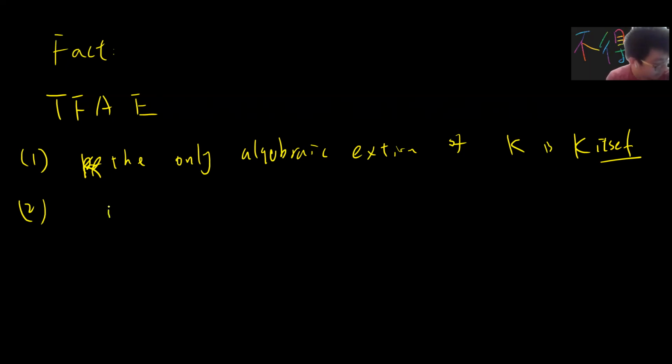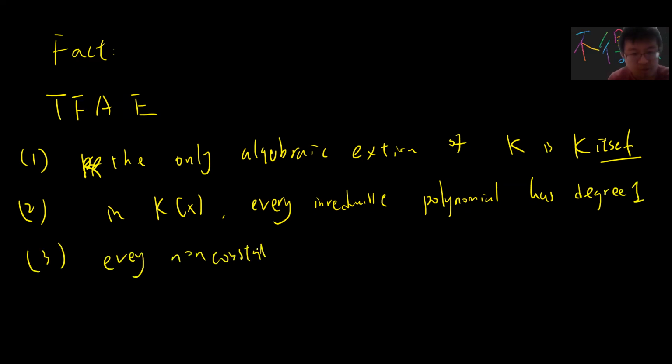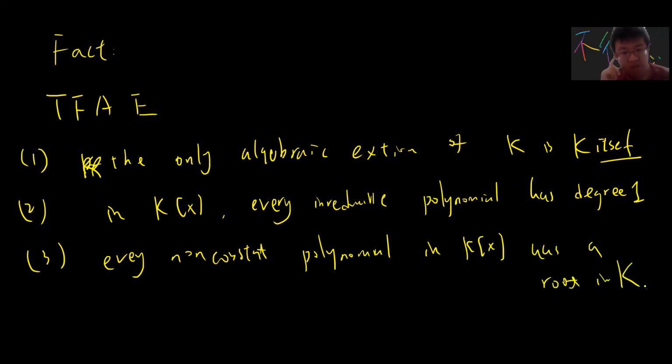The second is that in K of x, every irreducible polynomial has degree 1. And the third is that every non-constant polynomial in K of x has a root in K. These three are the same statement, and the proof is trivial. You can try to prove it by yourself.